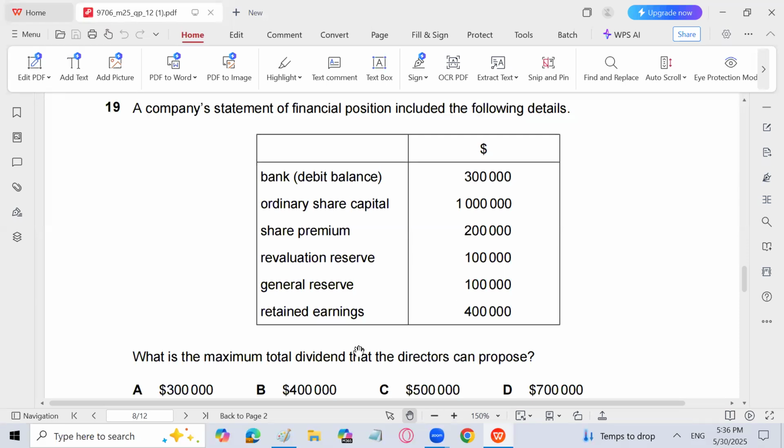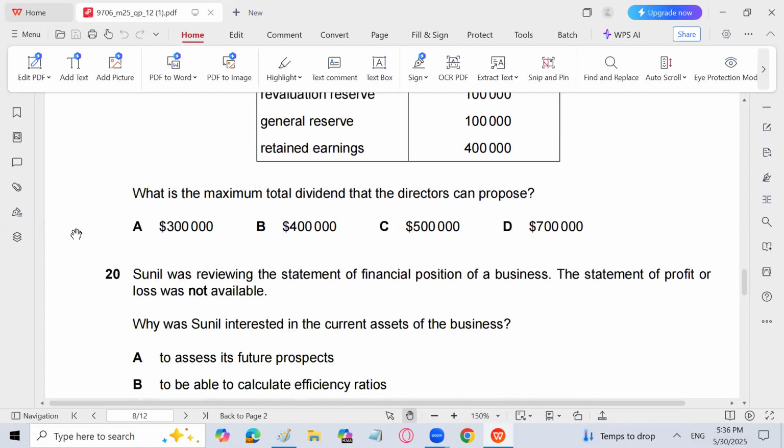So the total dividend that the director can propose, recommended to be paid in the next year, is going to be 5 lakh, and that will not be recorded in the books because a proposed dividend won't be recorded. It is just written as a footnote. So for 19, the answer is C, not A.